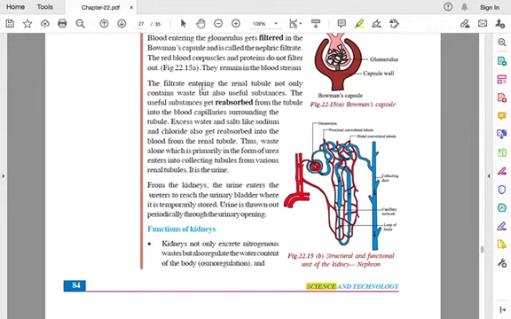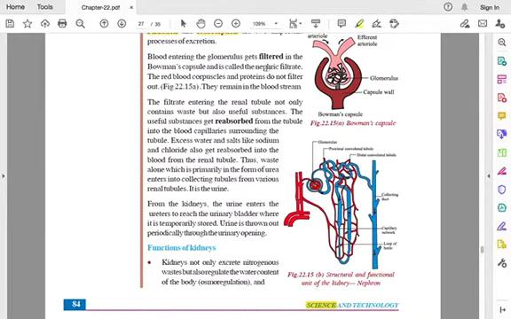The filtrate entering the renal tubule. Filtrate means the liquid after filtration, so after the filtration it is called nephric filtrate. The blood that comes with waste gets filtered in the Bowman's capsule, and after that it is called nephric filtrate.